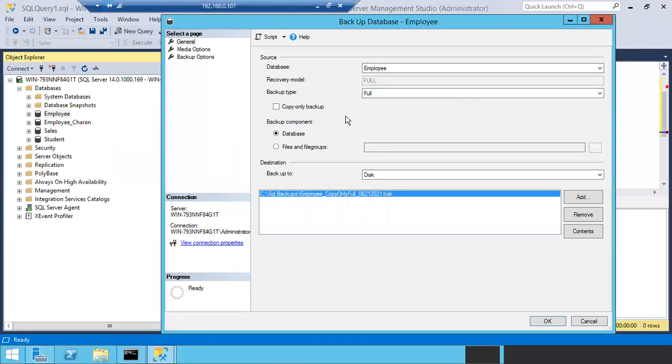Okay, so backup type. I'm going to choose full backup. Full backup, I told you, will actually do two things. One is it will take the backup of the whole database, like your data files and log file. After a successful full backup, it will do one more thing. I'll tell you what it will do.